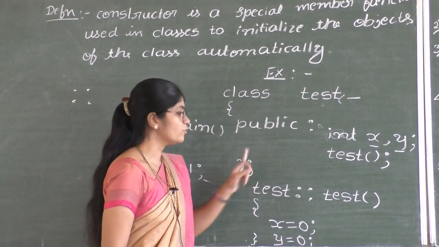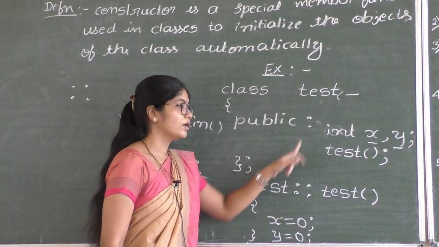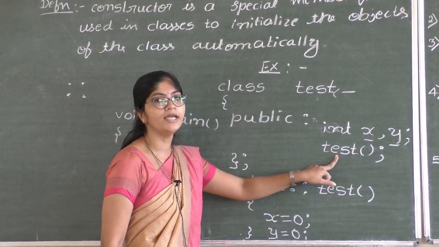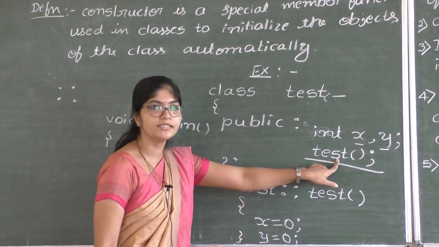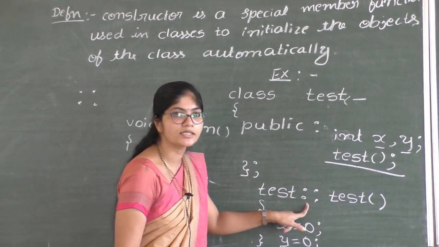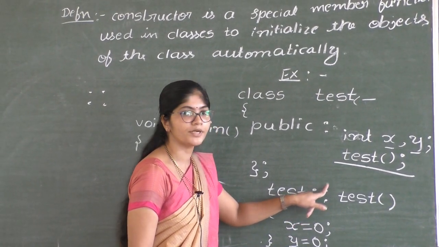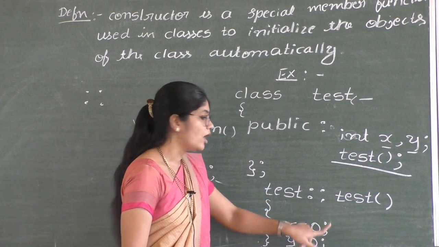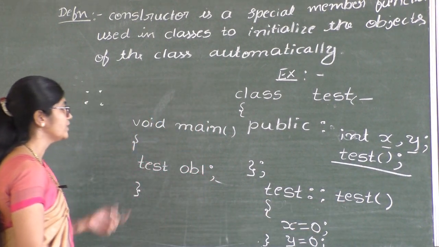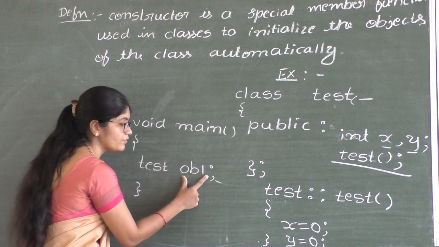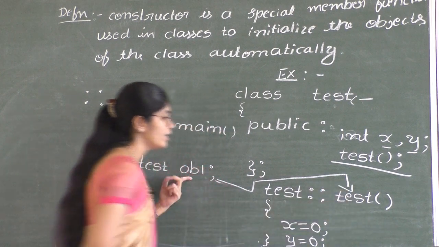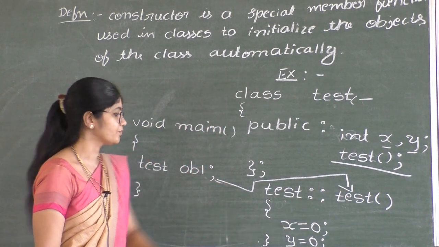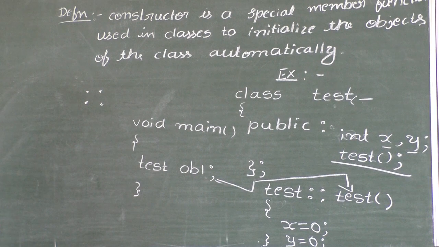Before defining the constructor function outside the class, it has to be declared inside the class. Here we have declared constructor function inside the class, and we have defined constructor function using scope resolution operator. We have defined constructor function outside the class. What happens when in main section, when we create the object OB1, this constructor function will be called automatically and variables are initialized. This is about constructor definition outside the class.